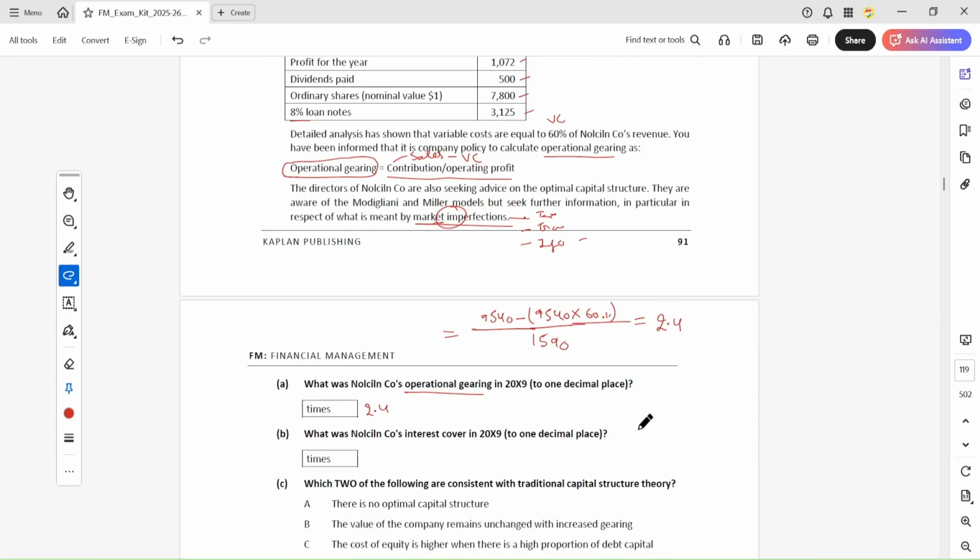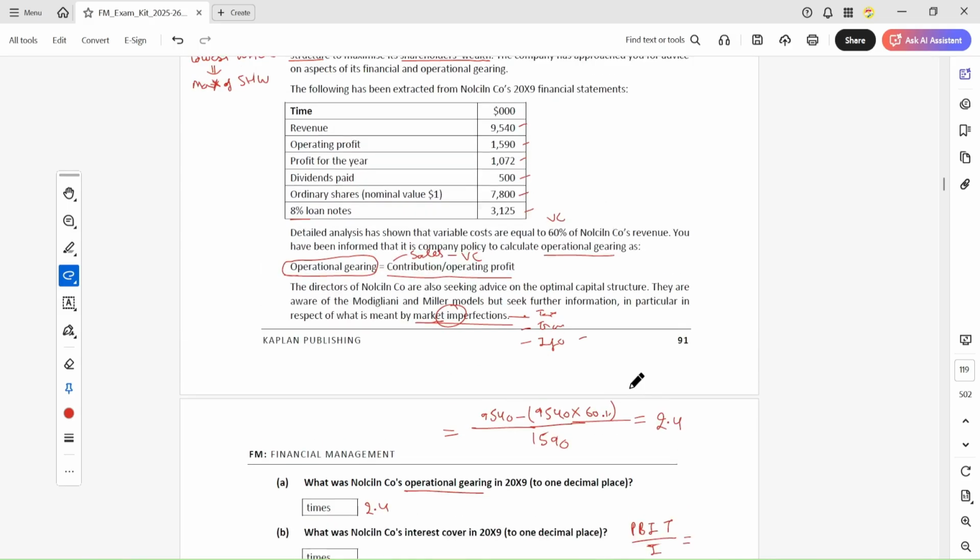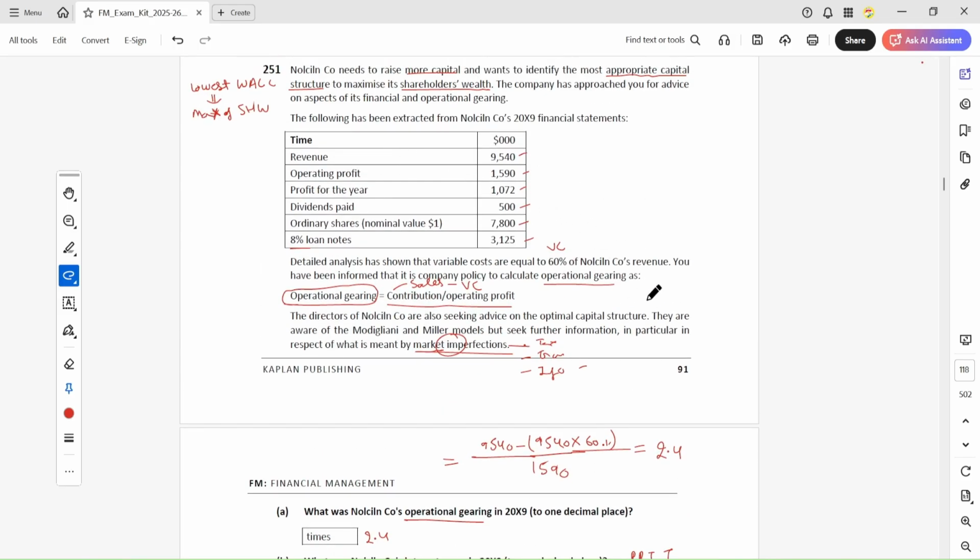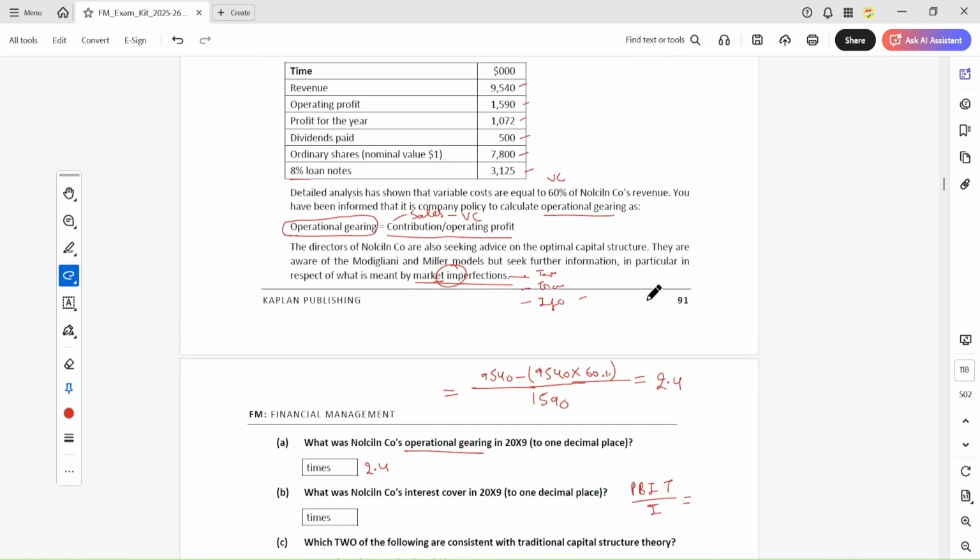Now we have to calculate the interest gearing. Interest gearing is PBIT divided by the interest. PBIT is operating profit; operating profit is also known as PBIT. So 1590 divided by the interest. Interest is 3125 multiplied by 8%. So what's the answer? The answer is 6.36.